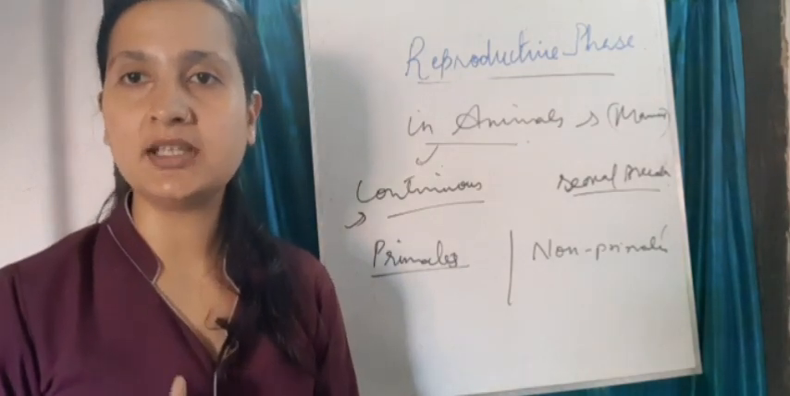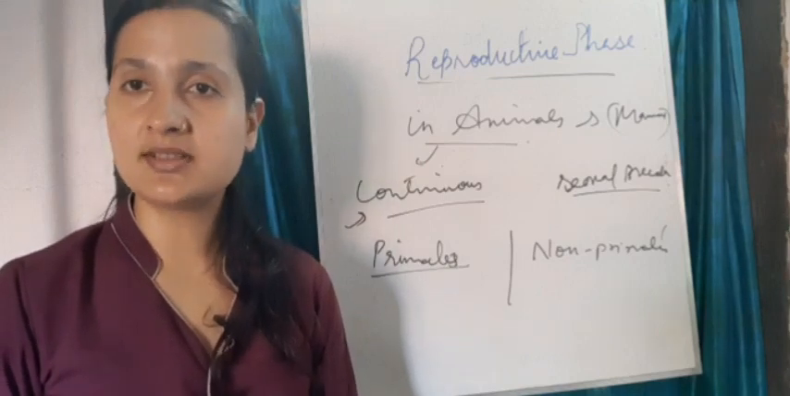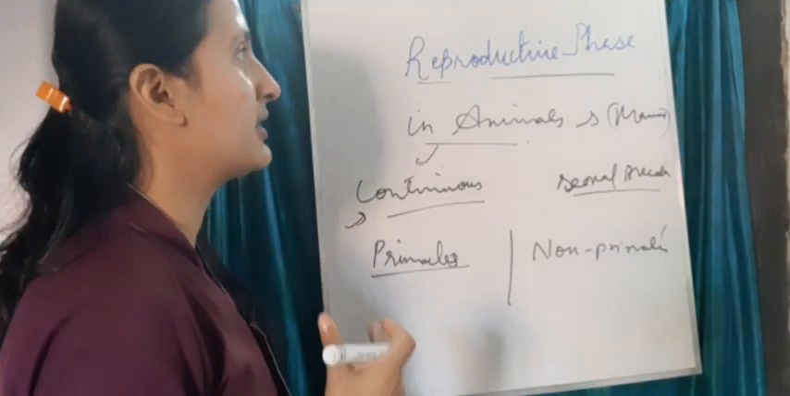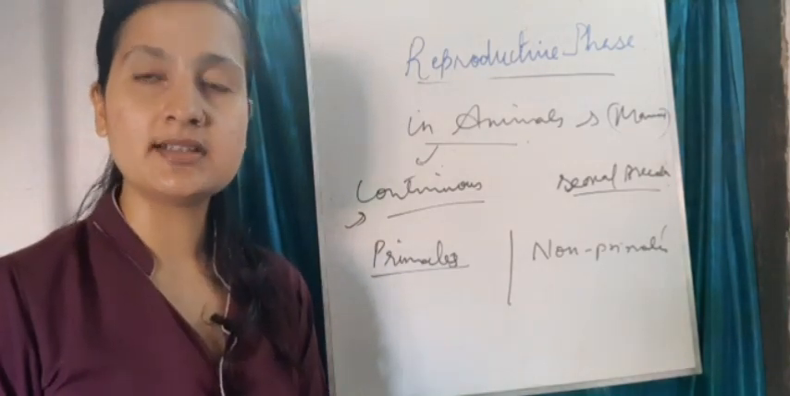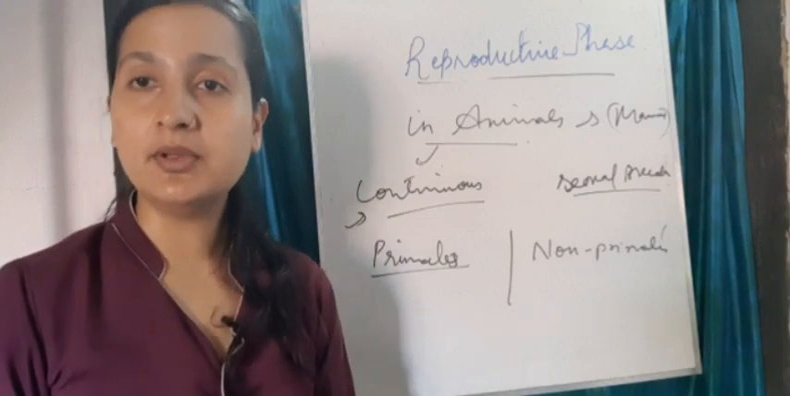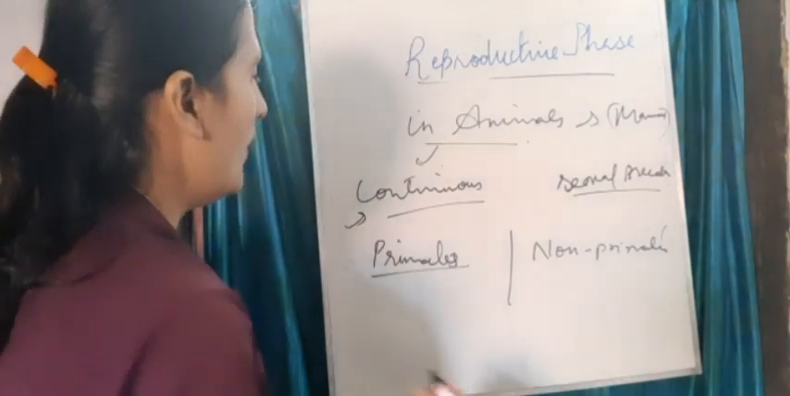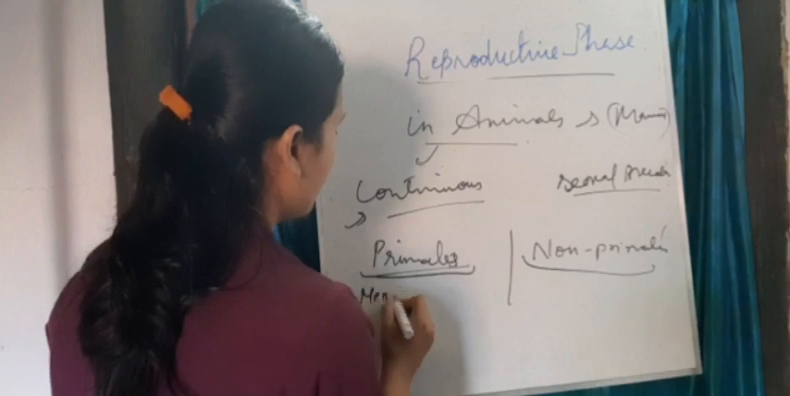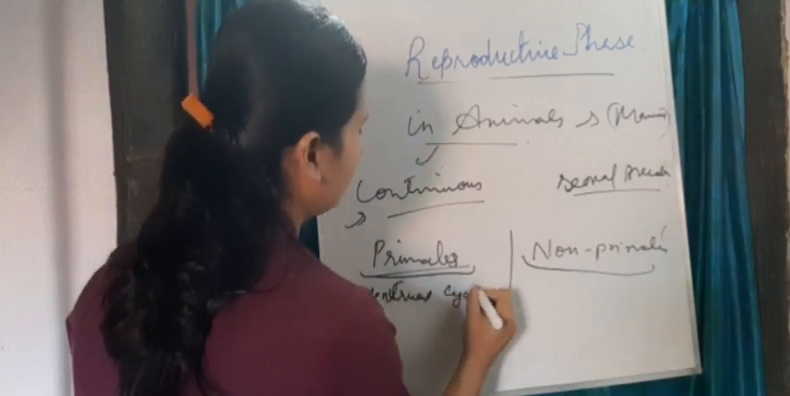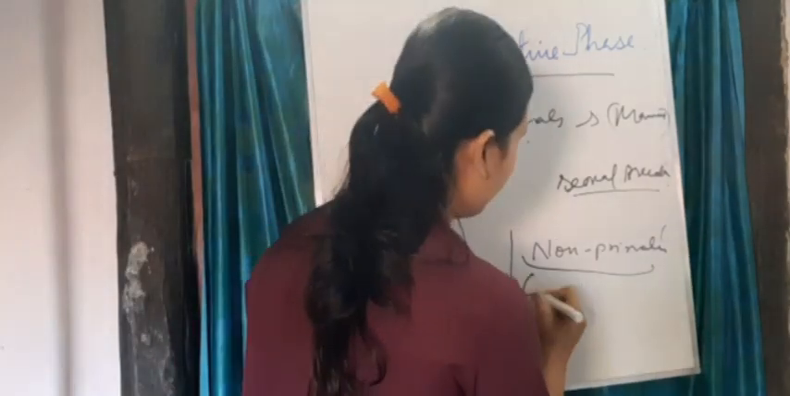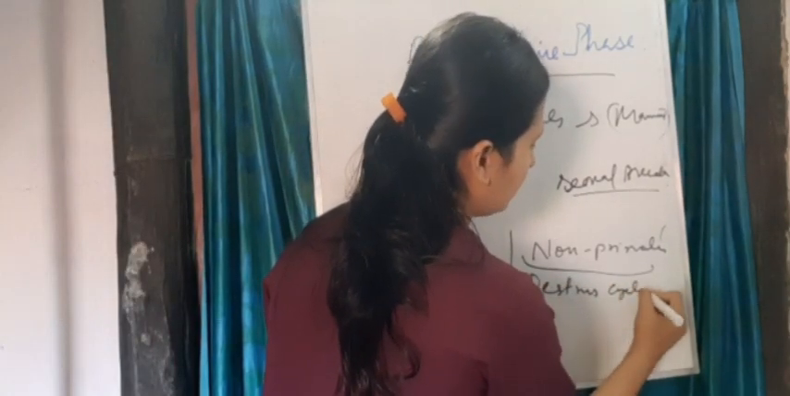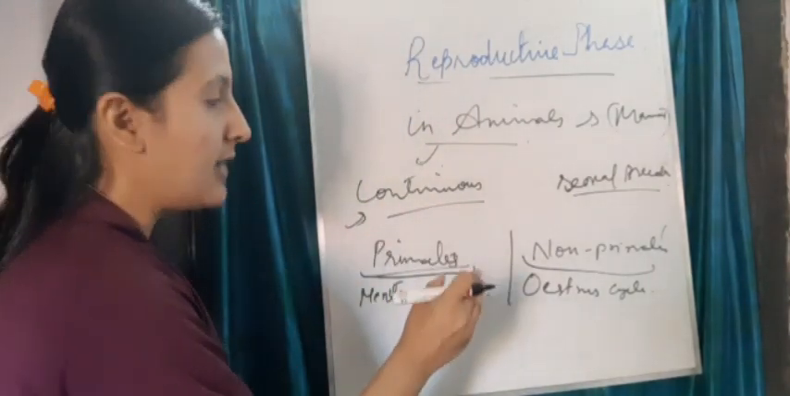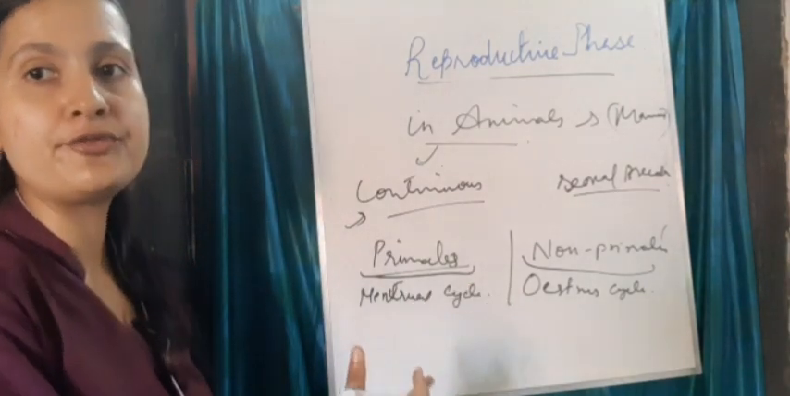It occurs in both male and female. Reproductive organs develop, sex hormones form, gametes are formed, and all they play an important role in reproductive phase. After this only an organism or a female organism is capable of reproducing. Now what happens in primates? Here menstrual cycle takes place, and in non-primates estrus cycle takes place. So both are types of cycle, and both lead to reproduction, but they are different from each other.